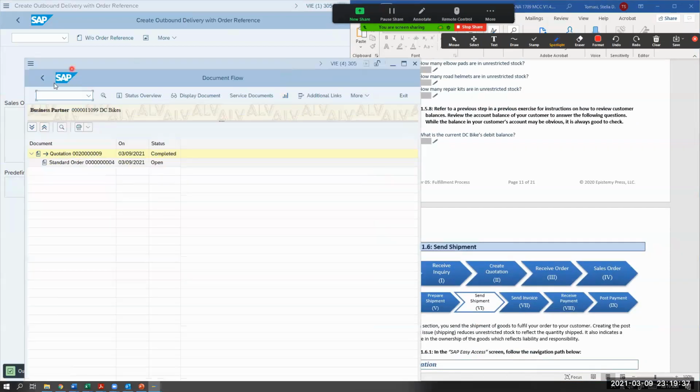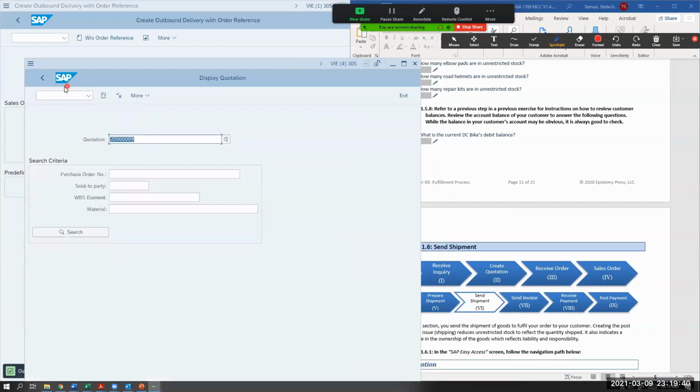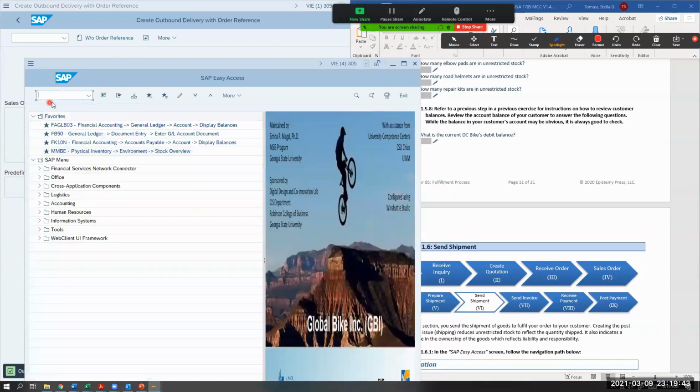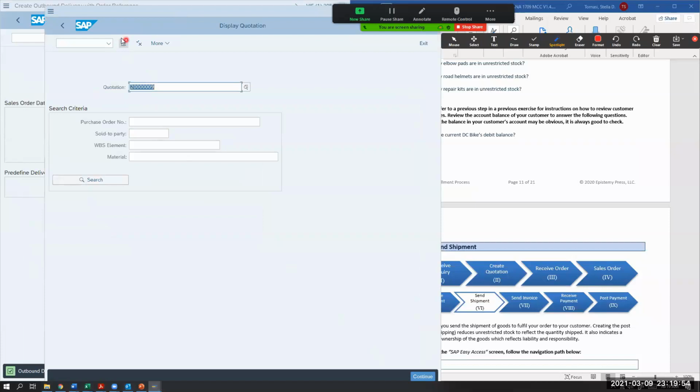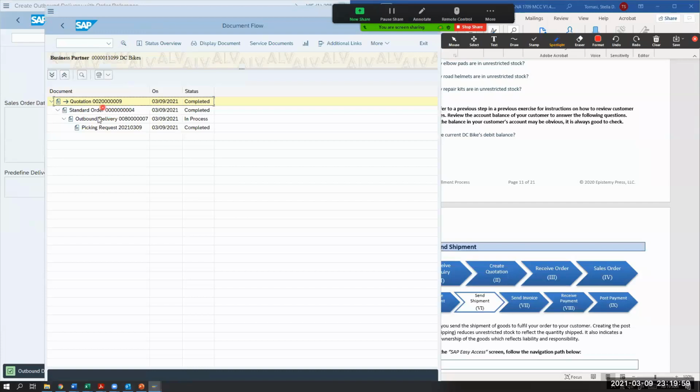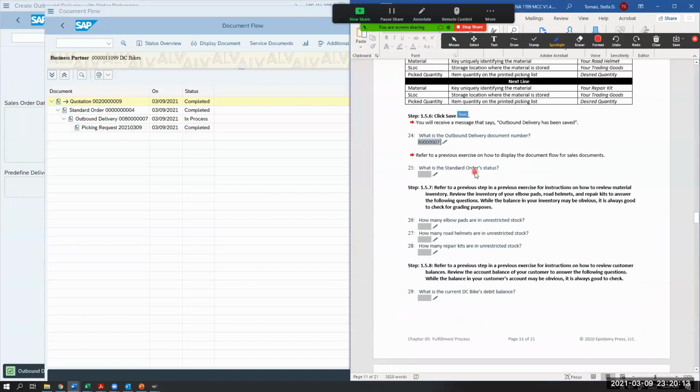So if we remember how to get to the document flow, it's back to VA23, right? So we're doing VA23, enter. There's my quotation. I'm going to hit continue. What do I hit? This document flow button right here, right? And now what's happened? My quotation is completed. My standard order now is completed, and now my outbound delivery is in progress. My picking request is completed, right? So what's the standard order status? The standard order status is completed now.